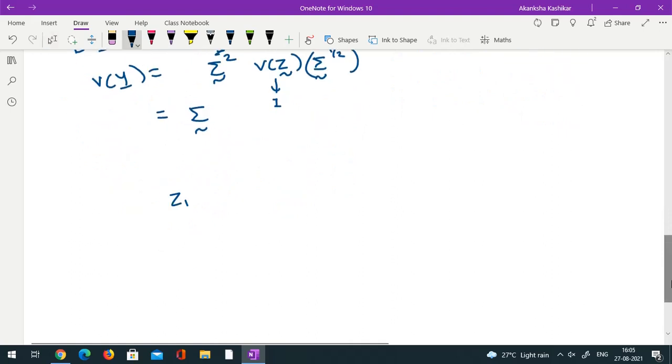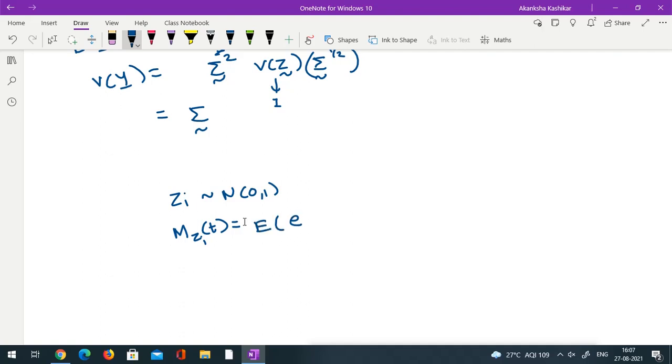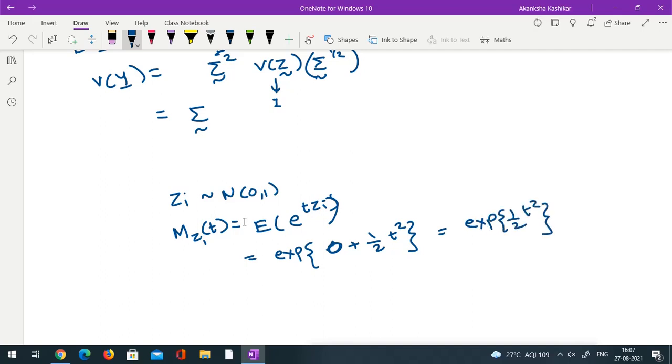If Z_i follows a standard normal distribution, then we know the MGF of Z_i is expectation of e raised to t Z_i, that is the formula for MGF, and this we know is e raised to mu t plus half t square sigma square. Here mu is 0 and sigma square is 1, so this is simply e raised to half t square, correct?